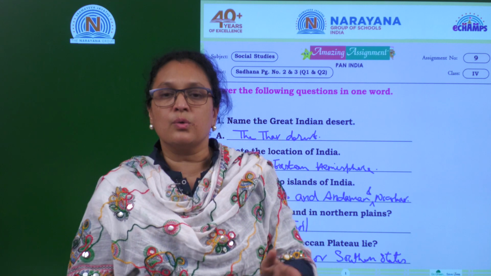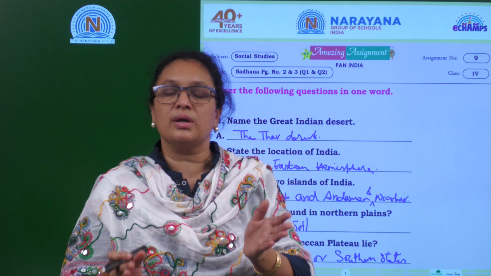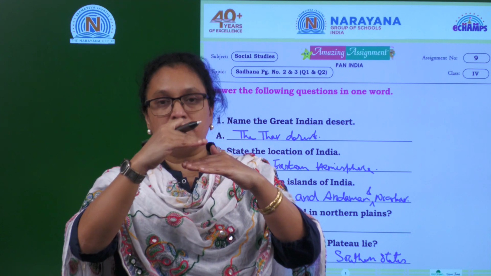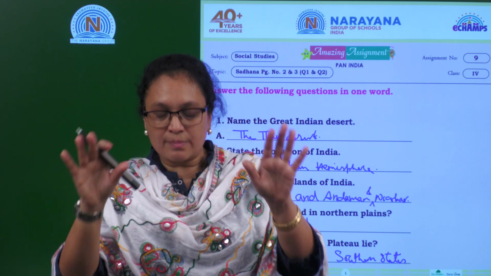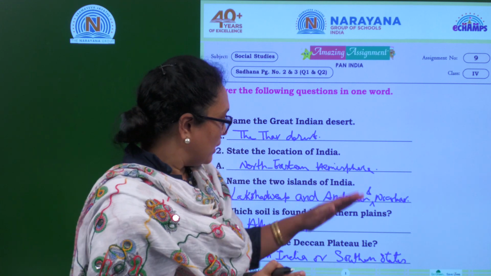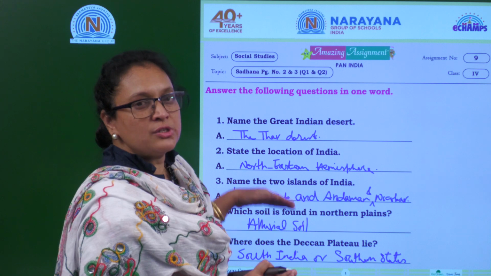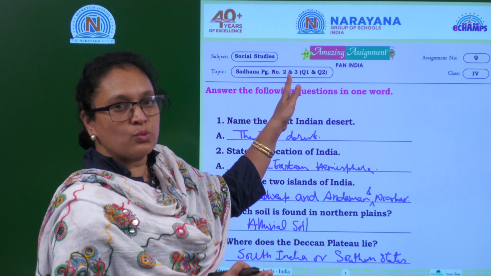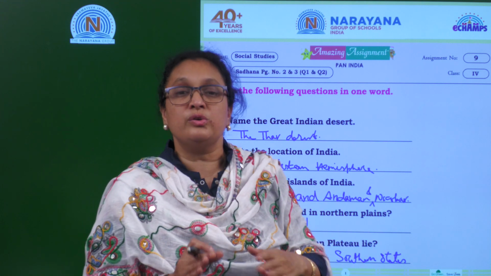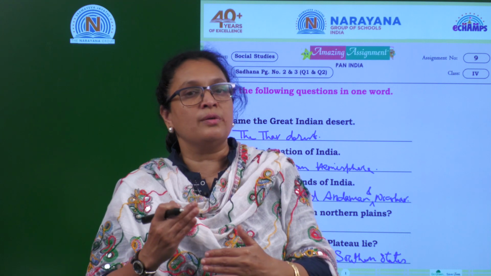So what covers this Deccan Plateau? It's Tamil Nadu, Kerala, Karnataka, Goa, Telangana, Andhra Pradesh and Maharashtra, the southern part of Maharashtra. This all comes under the southern plateau or Deccan Plateau region. Is it clear? I'm 100% sure that you are able to write the answers for question 1 and 2 right now with all these one word questions. So what you have to do? You have to read the textbook again and again so that you are perfect with the concept.